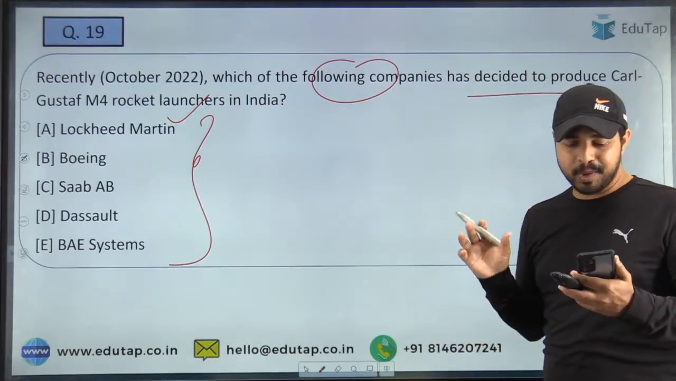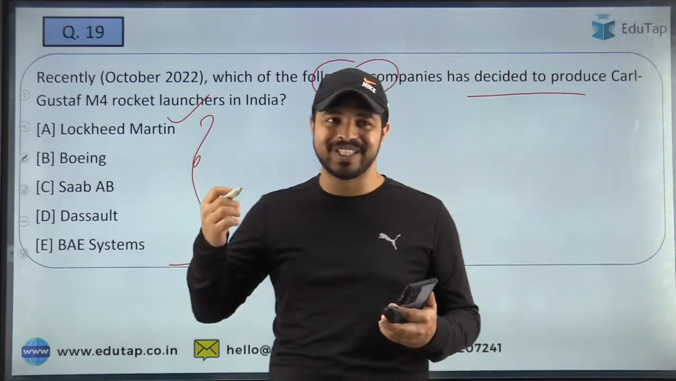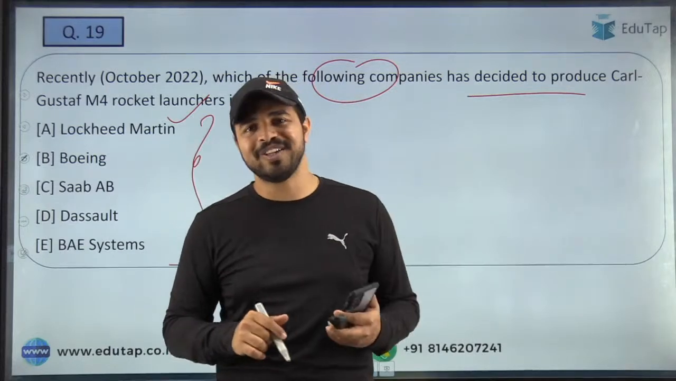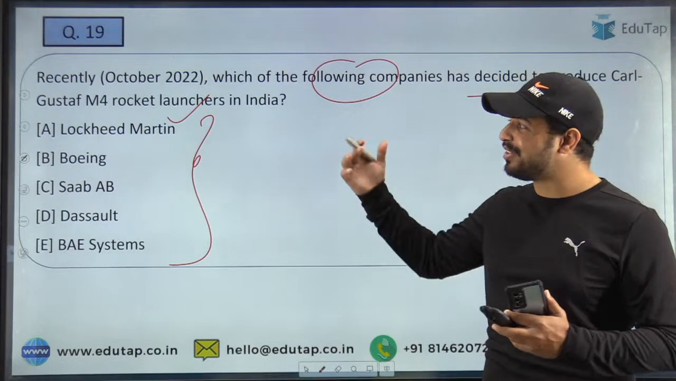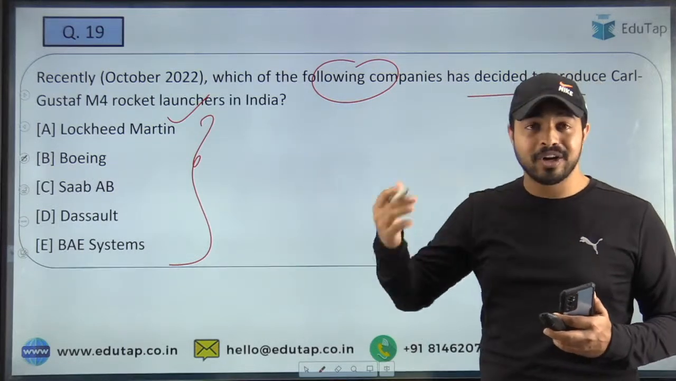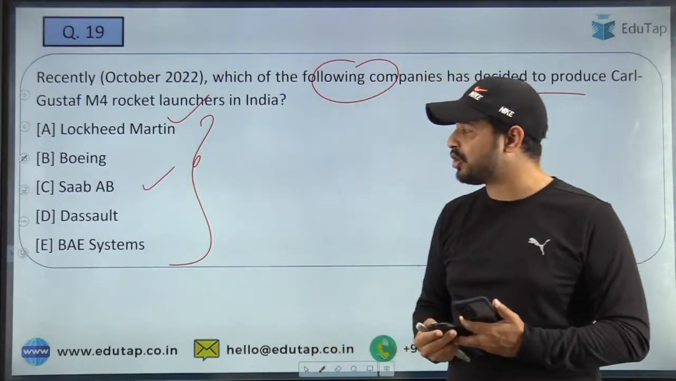So guys, your participation in the session is really very much necessary to make this session more successful here. So now quickly tell me what is the right answer to this question. You are just required to tell me the name of the company which is going to launch the rocket launchers in India. And here guys, the right answer is Saab AB, that is option number C.